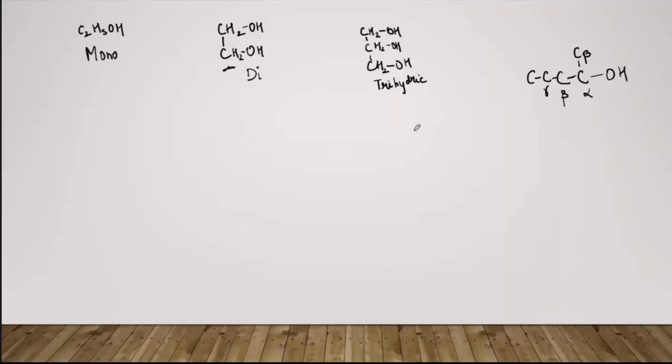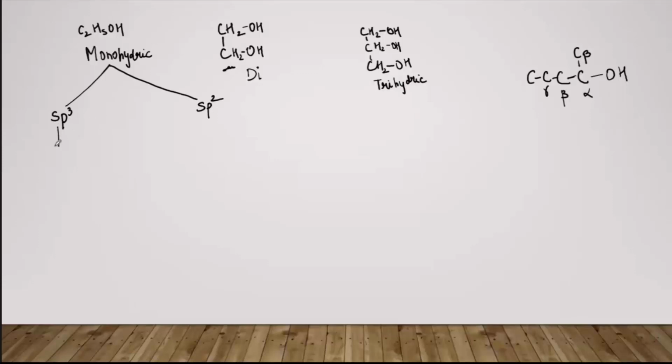Fine. Now coming to the classification, हाँ, so we were in mono, no? So let's write it down as monohydric alcohol. They are further classified into two categories on the basis of the hybridization. ठीक है, तो when the alpha carbon is sp3 hybridized and when the alpha carbon is sp2 hybridized. ठीक है, so in the case of sp3 there is a further classification.